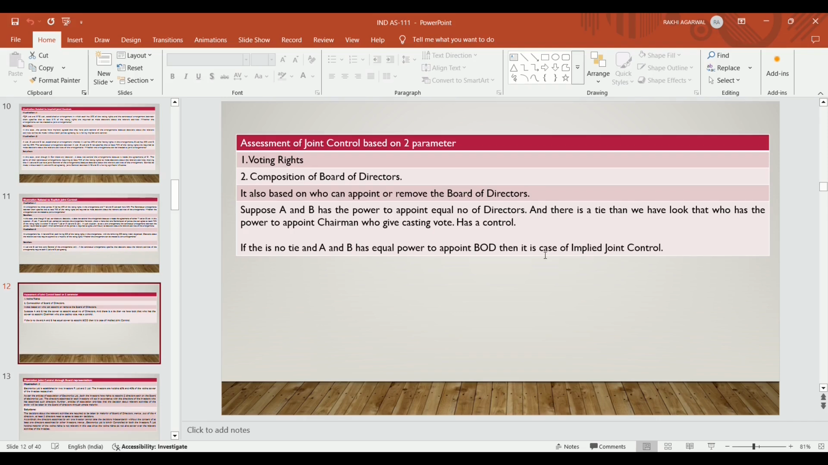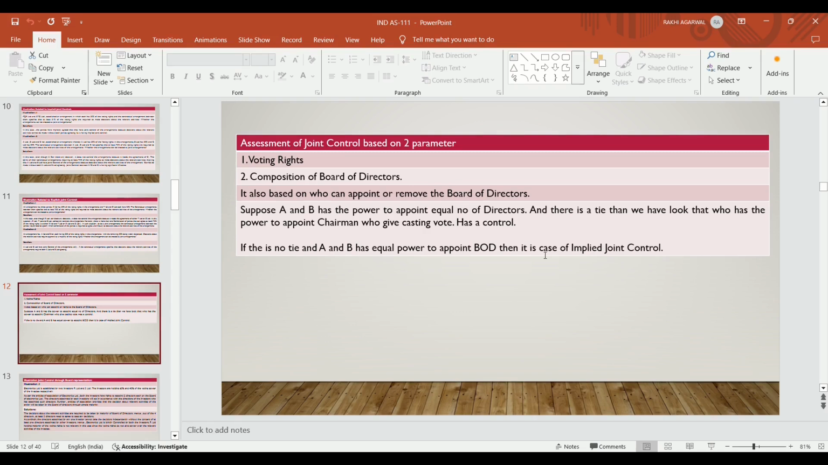And the composition of the board of directors. Composition of the board of directors means, suppose A and B are the two companies. A Limited appoints two directors, and B Limited can also appoint two directors, an equal number of directors. If they have an equal number of directors, they have joint control. If there is a tie, meaning they can appoint an equal number of directors, then there is an implied joint control.